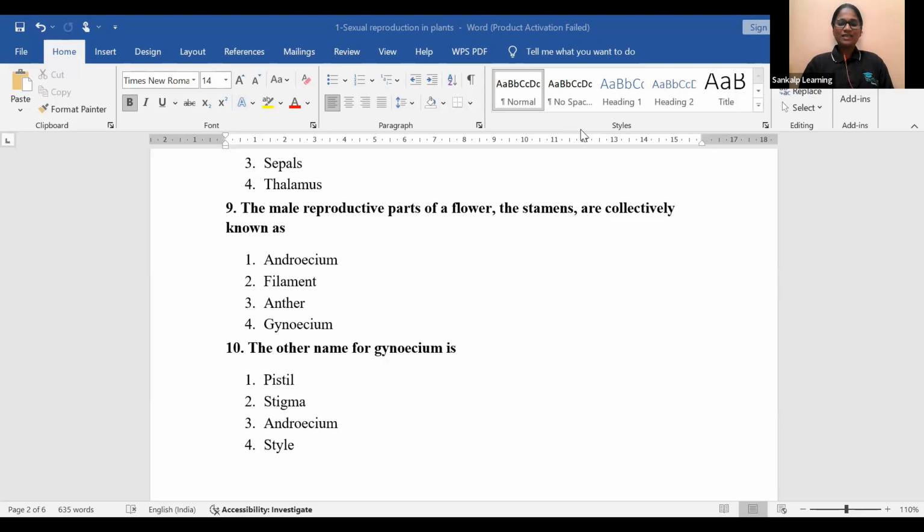Next 10th question. The other name of gynoecium is, gynoecium ನ ಇನ್ನೊಂದು ಹೆಸರೇನು? Female reproductive part, gynoecium ಅಂದ್ರೆ. What is the other name of it? Option 1 pistil, option 2 stigma, option 3 androecium, option D style. Yes, Sagar from YouTube answered it. Good going. Suhas, Netravati, M. Lakshmi, Sindhu, Gautam C, Rockers, Rabia, Oppo, Parvati. Okay. Fine. So the right answer is option 1, gynoecium ಅನ್ನೋದು ಸರಿಯಾದ ಉತ್ತರ.